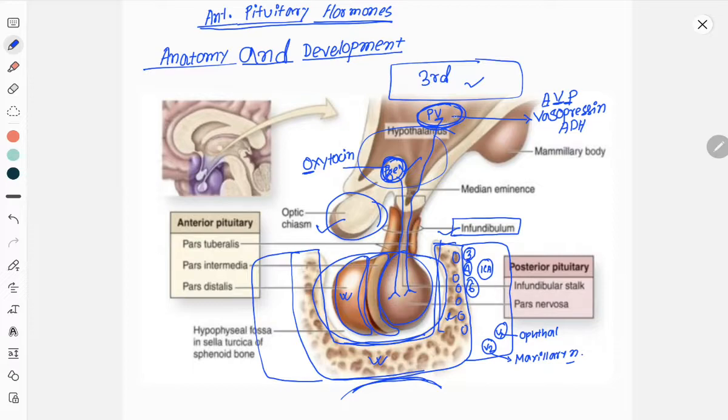Those hormones are synthesized inside those nuclei and travel through the axon to the axon terminal, where they are stored. Whenever there is a stimulus for secretion of oxytocin and vasopressin, these two hormones are secreted. Now let's discuss the development of the pituitary gland. We have seen that the posterior pituitary is an extension of the hypothalamus, so its development should be from the hypothalamus. So there is a downgrowth of the posterior pituitary.